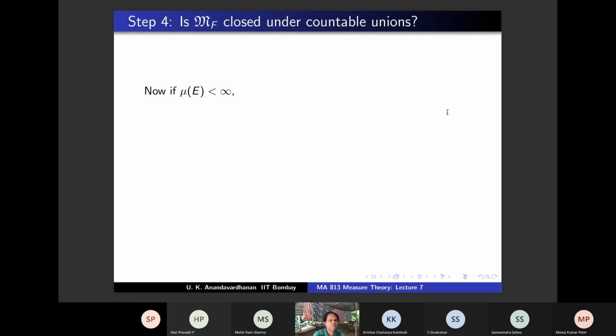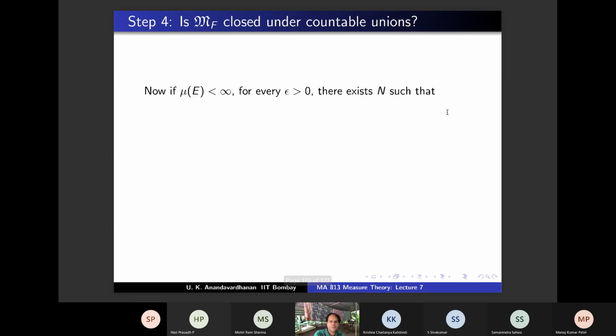We are going to show one more thing and then we will stop, which is the question: is MF closed under countable unions? We don't know, but what we are going to show is that if mu of E is finite, then that is true. So we claim E is arbitrary, E is a union of disjoint sets EI, and the EI are in MF. Then we are going to show that E is also in MF, provided mu of E is finite. By definition, MF should have finite measure. MF had two conditions: one is inner regularity and one is finiteness of measure. So if mu of E is finite, we have to show that E is inner regular.